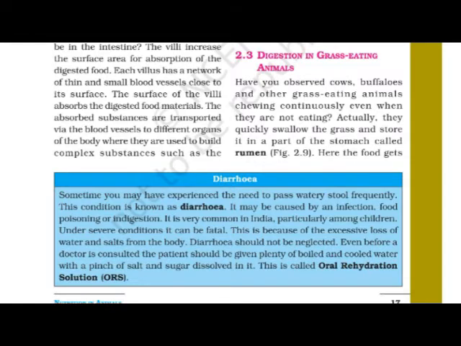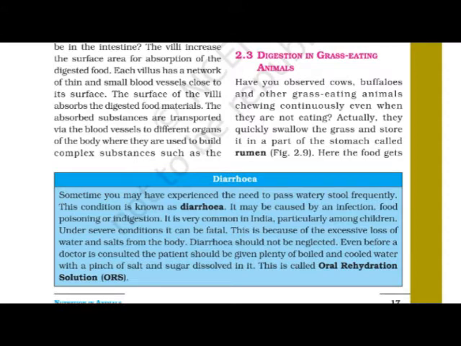It may be caused by an infection, food poisoning, or indigestion. Now, why does it take place? What is the reason behind it? It may be caused by an infection. Infection may be one of the reasons. It may be caused by food poisoning, or by indigestion also.